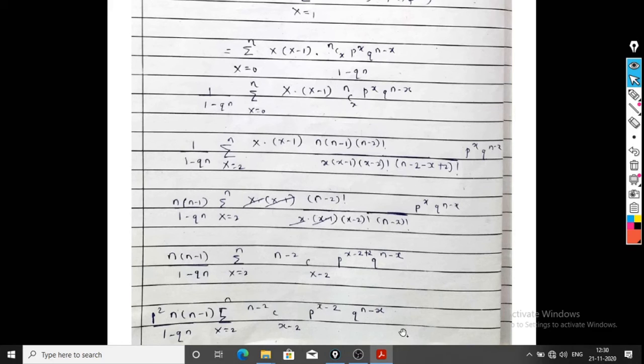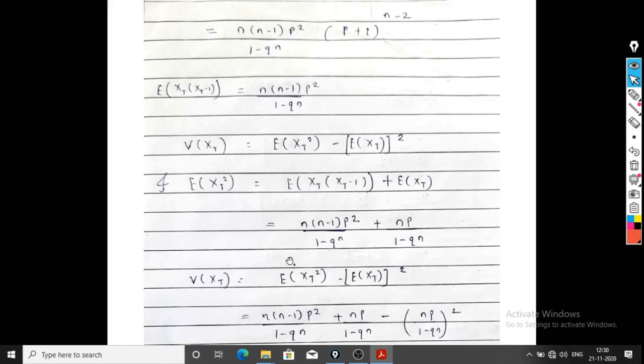This is our binomial theorem, and binomial theorem is nothing but (a + b) raised to n. So this is (p + q) raised to what? What is the value of n? Which is n minus 2. And we know that p plus q is equal to 1, and 1 raised to anything is again 1. So we get expectation of Xt into Xt minus 1 is n into n minus 1 p square upon 1 minus q raised to n only. This term becomes 1 because p plus q is 1.